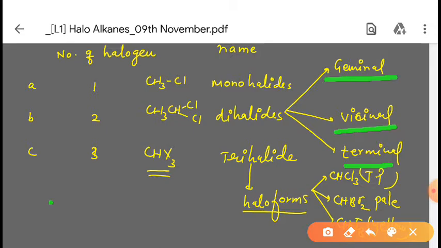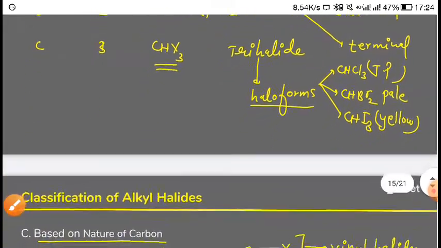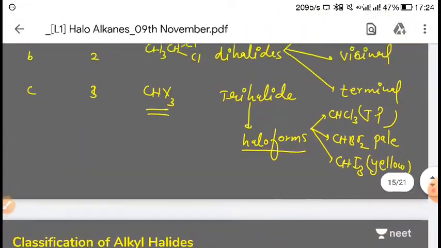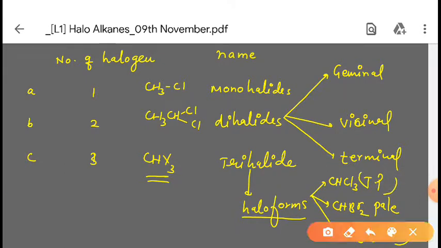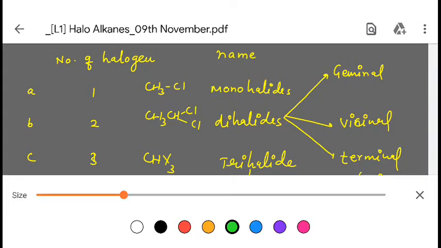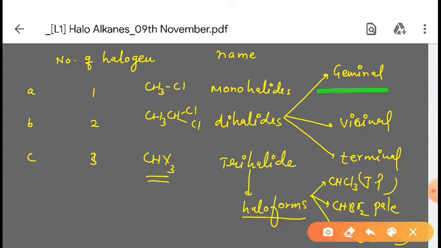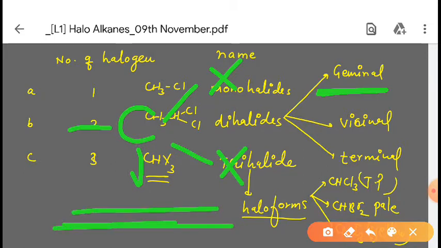So we will see what is terminal, vicinal and geminal. Now when we are talking about the geminal, okay? If suppose this is a carbon here, I will change the color to green, okay? So geminal is what? Suppose this is a carbon, and this carbon is like this, and it is attached to this halogen and this halogen. Then this type of compound is called geminal halide, okay?